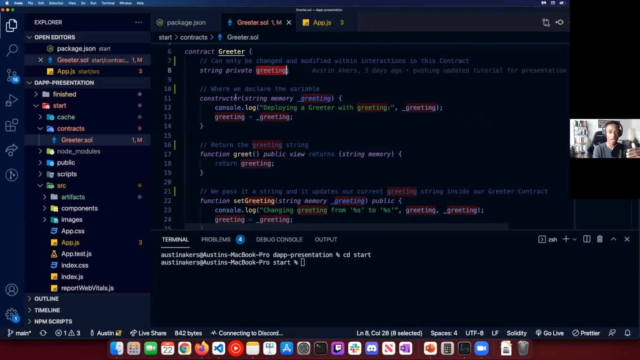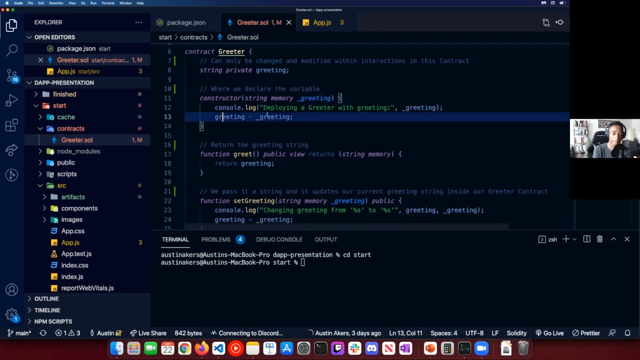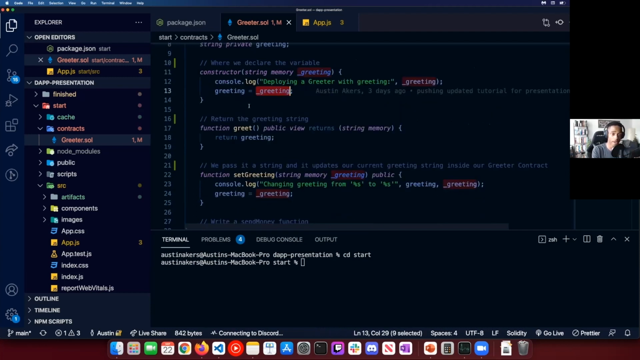So let's dive a little bit further down, right? Under this, we have our constructor. Long story short, this is how we're declaring our greeting variable. Under this, we have a function called greet. All it's really doing is returning what our string currently is, so it's returning the greeting string. So if our greeting string is hi, and we call this function, it will return hi.